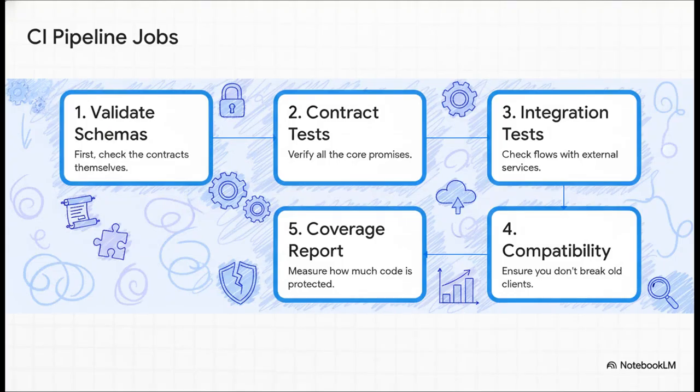This is basically our assembly line for trust. Every time a developer commits new code, the pipeline automatically kicks off this whole sequence of checks. It validates the schemas, runs our 5 essential contract tests, checks how it plays with other services, and, this is a big one, it makes sure we haven't broken anything for our existing users. If any single step fails, the bad change is stopped dead in its tracks.